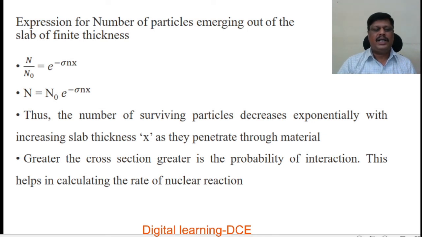Here, the greater the cross section, the greater is the probability of interaction. So the greater the nuclear cross section, the greater is the probability of interaction of the incident particles with the nucleus of the target material. This helps in calculating the rate of nuclear reaction. From this, we can calculate the rate of the nuclear reaction.